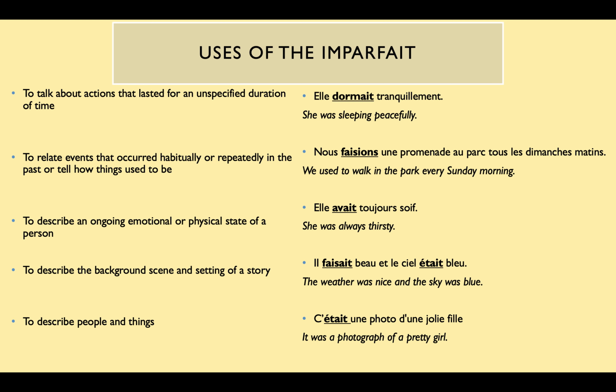The fifth one is to describe people and things. For example, c'était une photo d'une jolie fille. It was a photograph of a pretty girl. As you can see, it's describing the pretty girl.